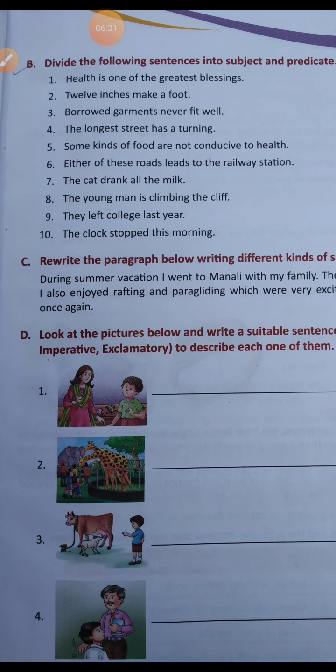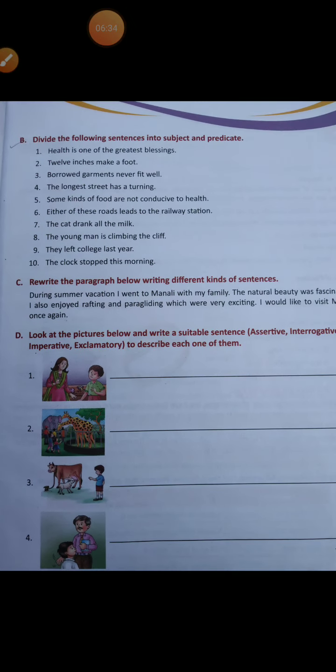Then rewrite this paragraph using different kinds of sentences. We have to write it in a realistic manner so that we can understand which type of sentence it is. Then look at the pictures below and write suitable sentences, assertive, interrogative, imperative, exclamatory, to describe each one of them. If you are able to do it, well and good, otherwise I will provide you the answers in my next video.